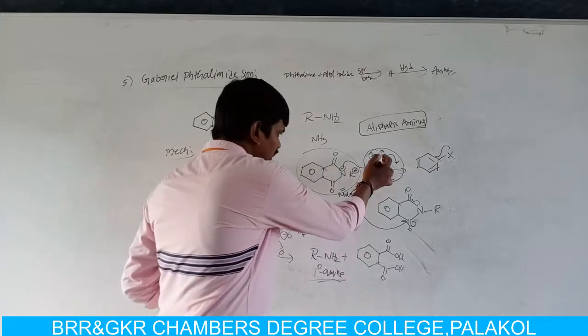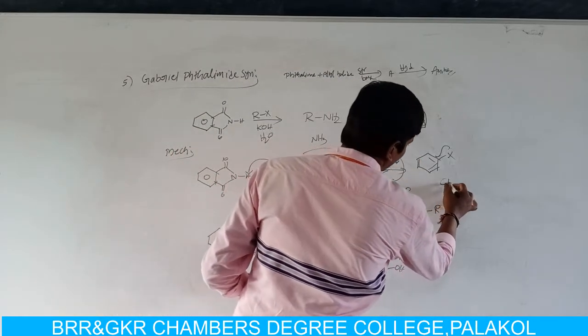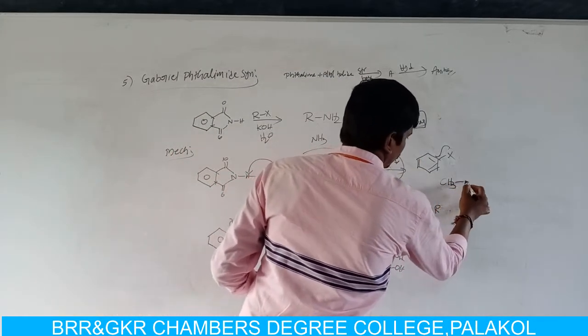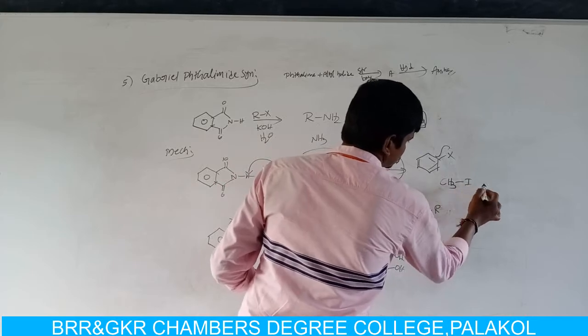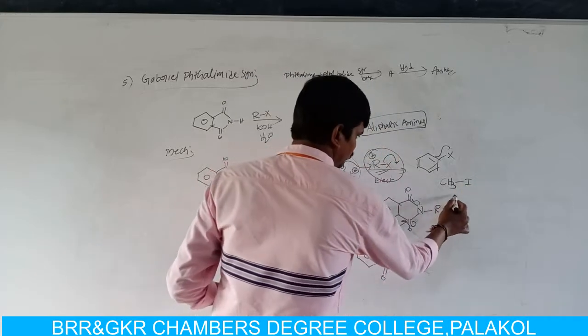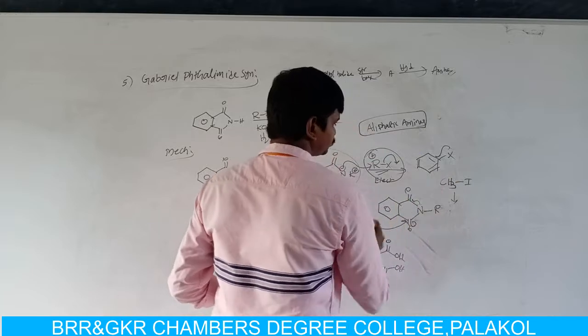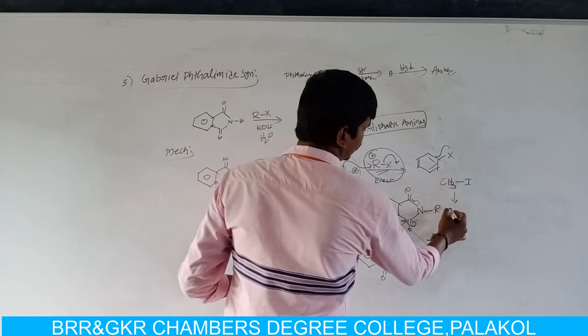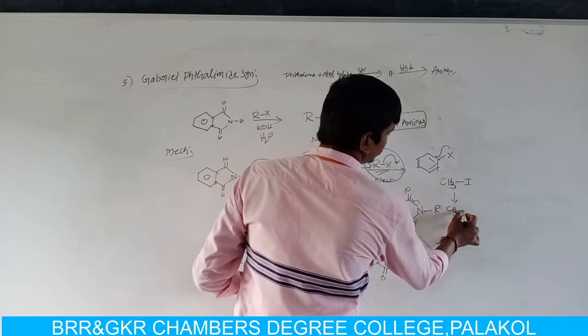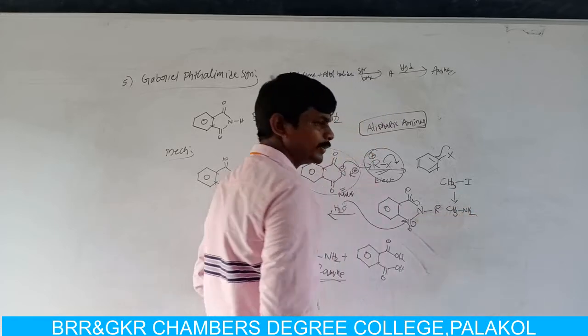In place of this alkyl halide, we take different types of compounds. For example, if we use methyl iodide, CH3I, then we can get methanamine or aminomethane.